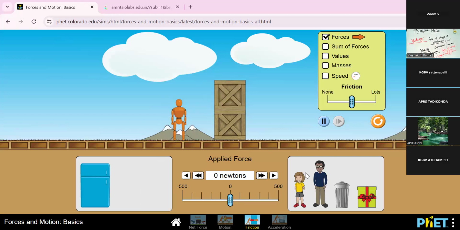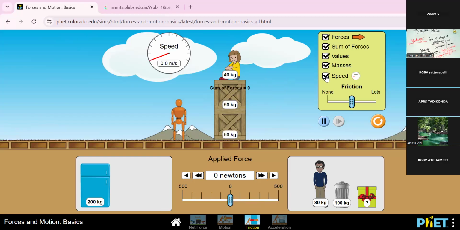So now I am selecting the left side material as well as the right side material. Look at the sum of the force, values, masses and the speed. Okay. Now I'm going to start the moving.